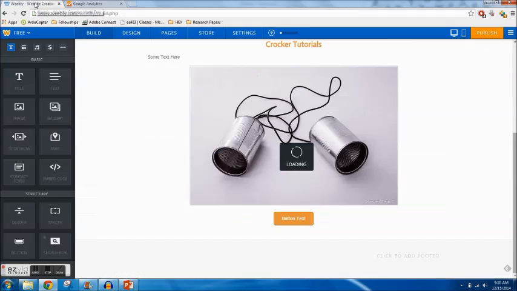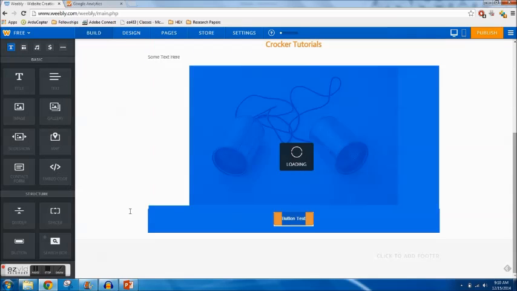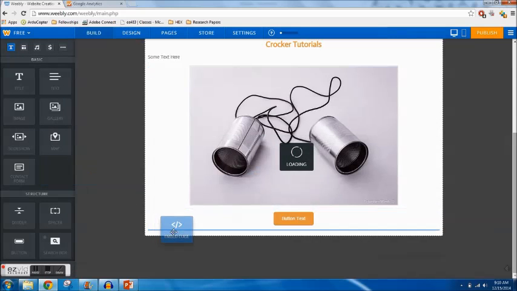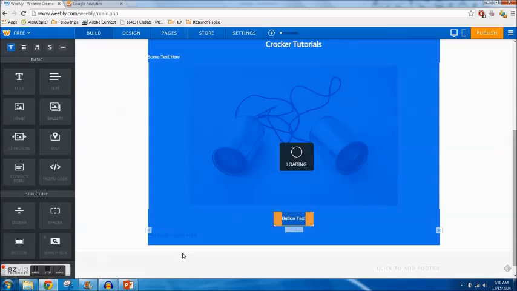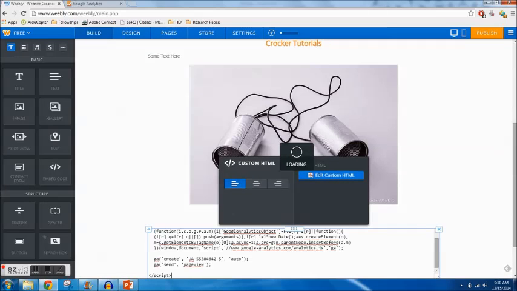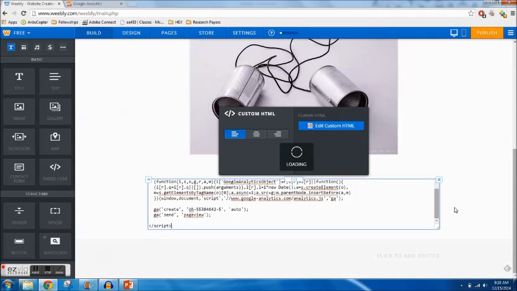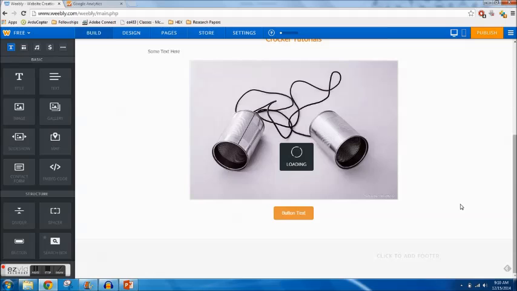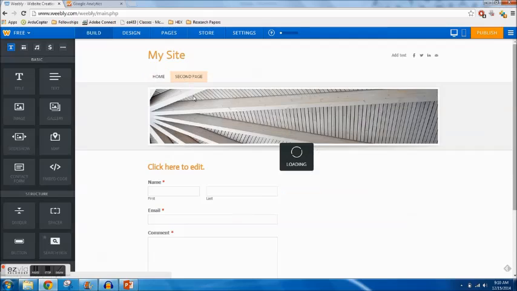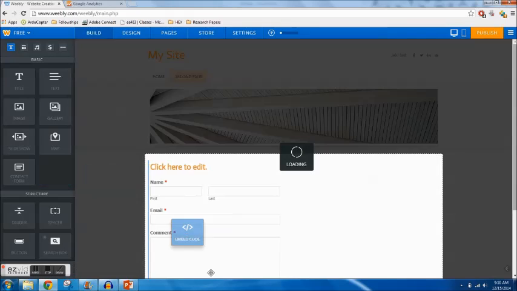So let's go back to the Weebly website, and I'm going to drag an embed code block right here, right at the bottom. And then I'm going to paste that script, right? And it disappears. So it's invisible, no one will ever see it, but that'll track the people who view your site. So I'll go to the second page, do the same thing.